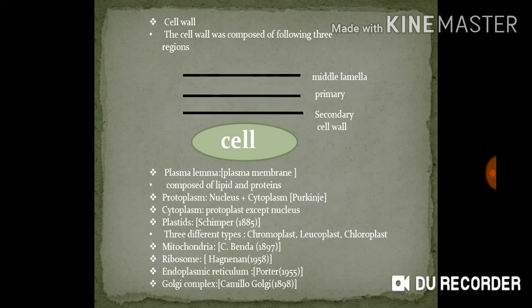Rough endoplasmic reticulum. On the surface of the rough endoplasmic reticulum, there is the presence of ribosomes, and rough endoplasmic reticulum also functions in the synthesis of protein.